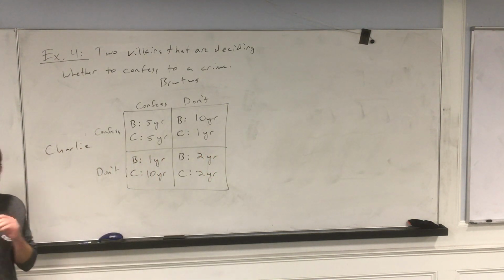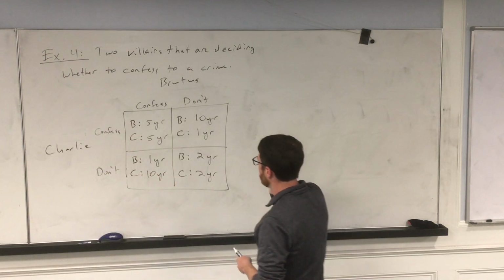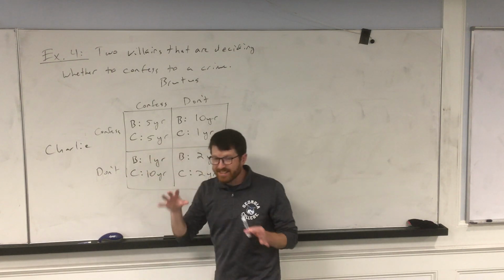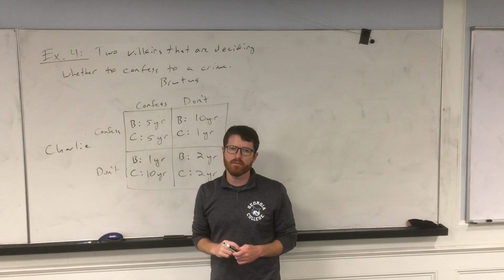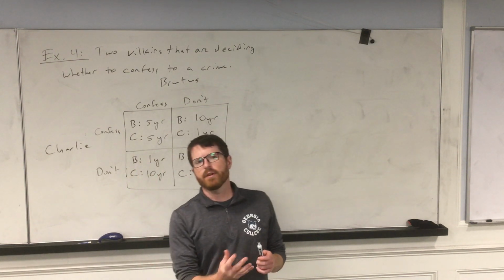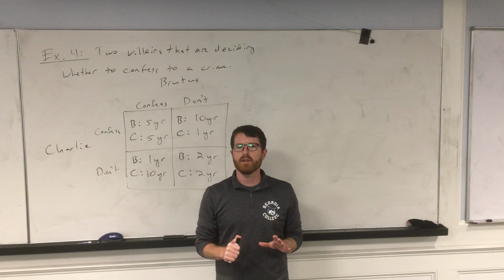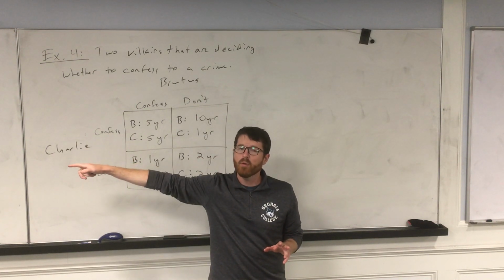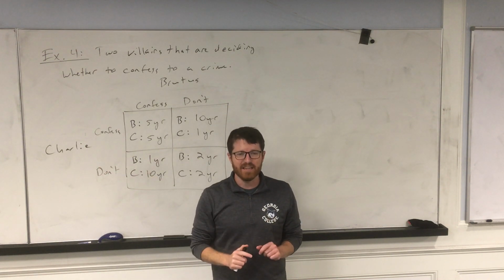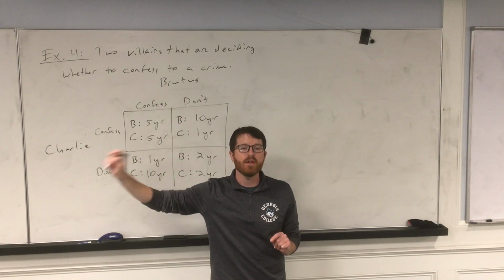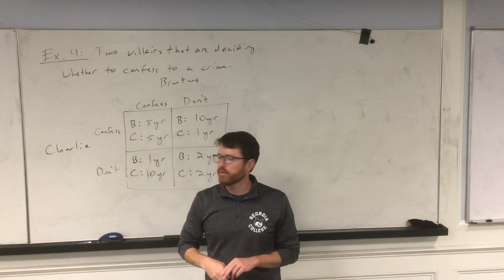So let's think about their strategies here, okay? Basically what's going on here is, ideally what you would like to occur is you would want to confess and the other one not confess. So the cop comes into your jail cell and they say, look, if you confess to this crime, we'll let you off easy. We just want to know if that other person was in on it. We want to punish them, okay? So did you commit the crime or not? Ideally, you would like to confess and the other person not confess. Problem is you don't control their choice.